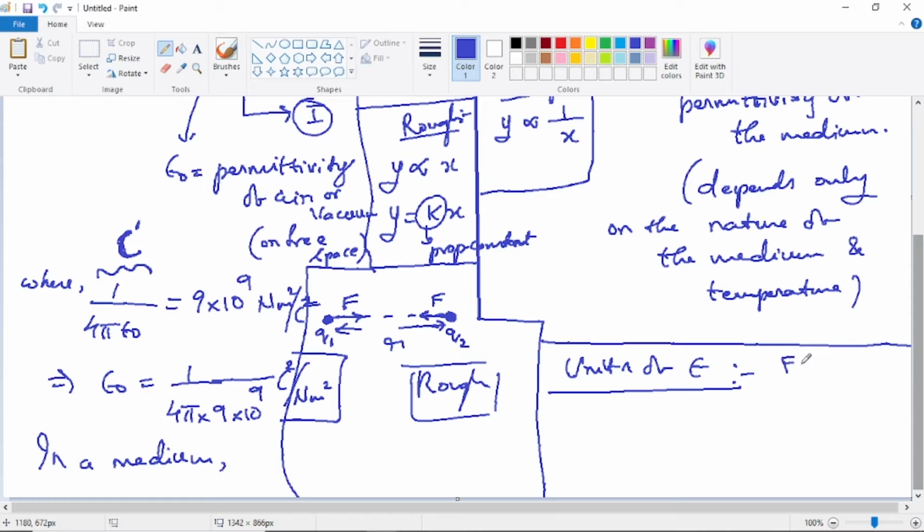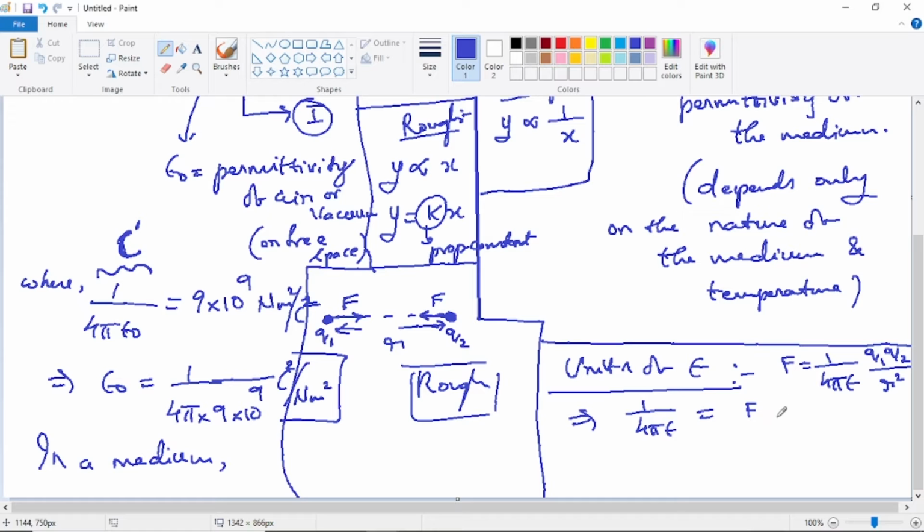Just see here, force is 1 by 4 pi epsilon q1 q2 by distance square. We'll take a general medium; if it is air or vacuum, we have to take epsilon as epsilon naught. Now from this, what will be the units of 1 by 4 pi epsilon? First the equation for it can be written. Once the equation for a quantity is known, units can be easily obtained. For example, area is length into breadth. Length unit is meter, breadth unit is meter, so the units will be meter into meter. So from the equation, units are always obtained.